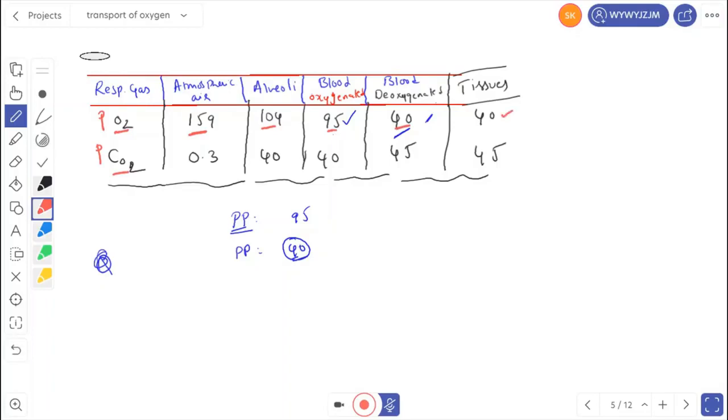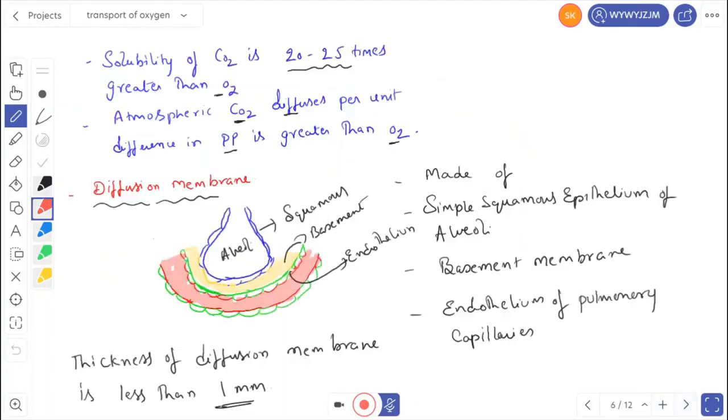Similarly, PCO2 in atmospheric air is 0.3, in alveoli it is 40, in oxygenated blood it is 40, in deoxygenated blood it is 45, and in tissues it is 45 mmHg. Right, let's go for the next one.